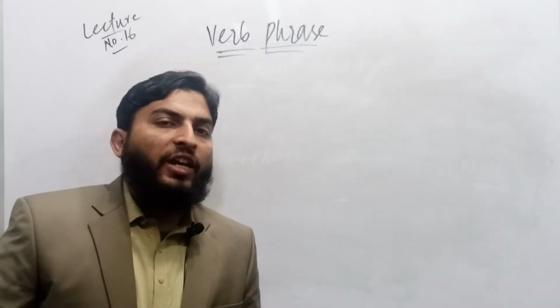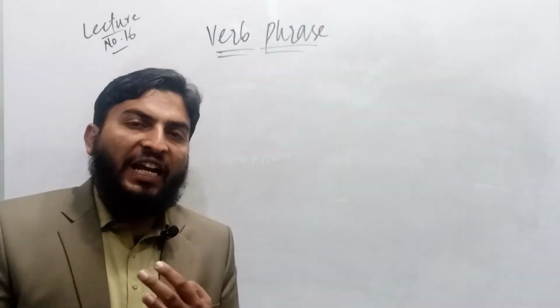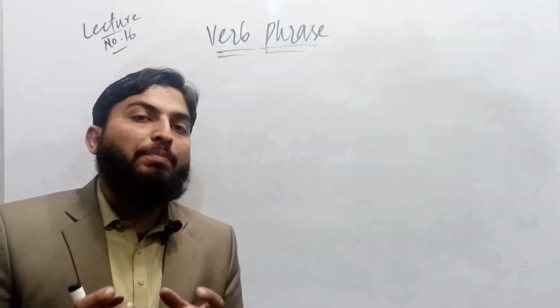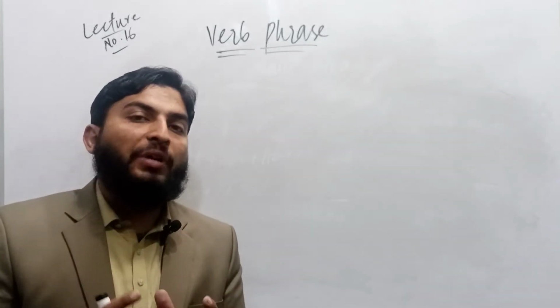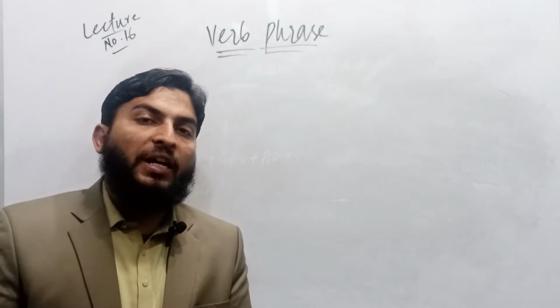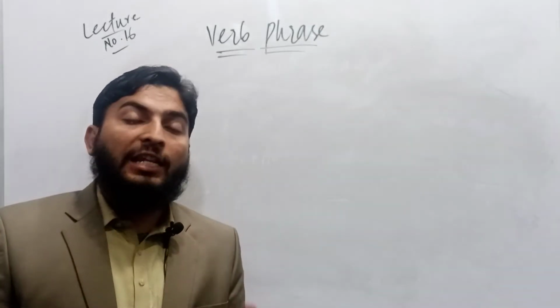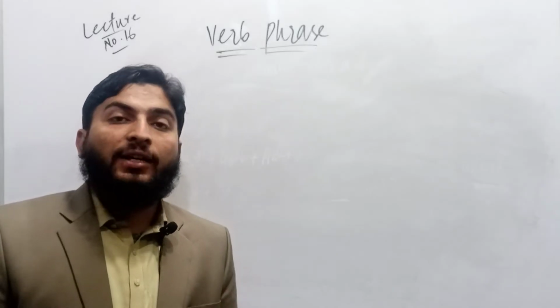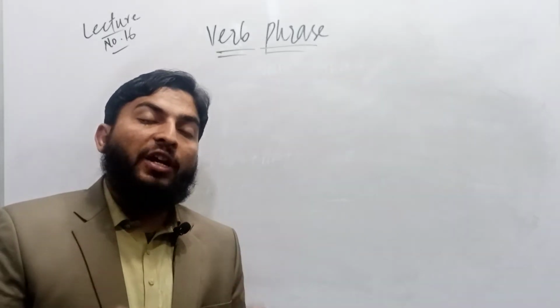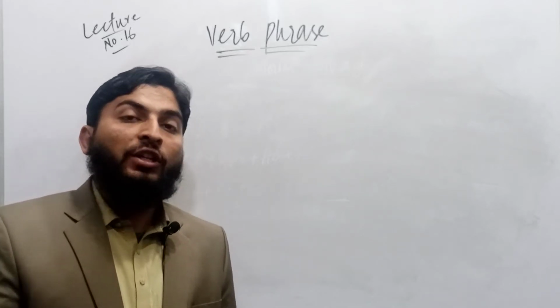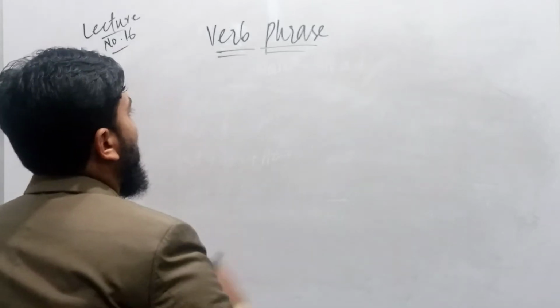A phrase actually has two main parts. One is dependent and the other is head. Head is that part which is compulsory, while dependent is that part which is optional. The optional part is not that needed in a phrase. If a phrase is a noun phrase, noun must be the head part. If a phrase is a verb phrase, then verb must be the head part.